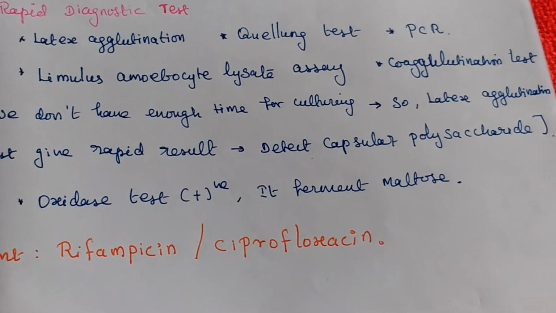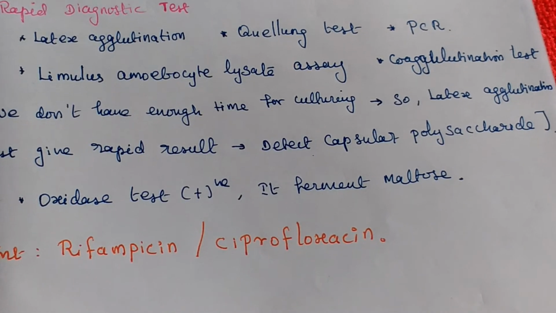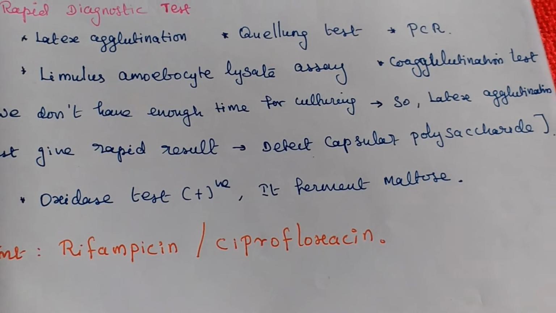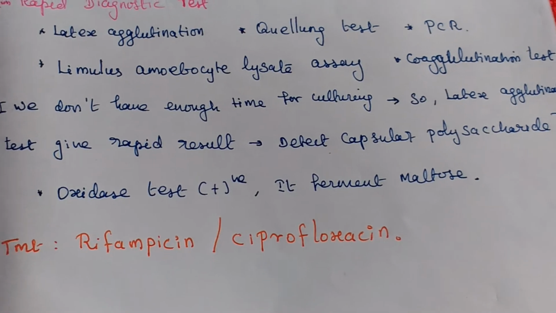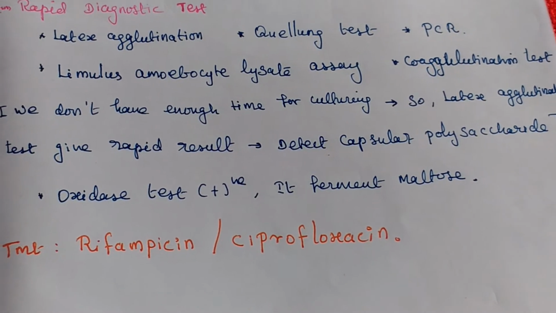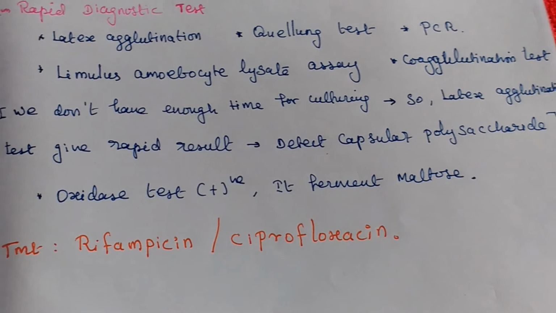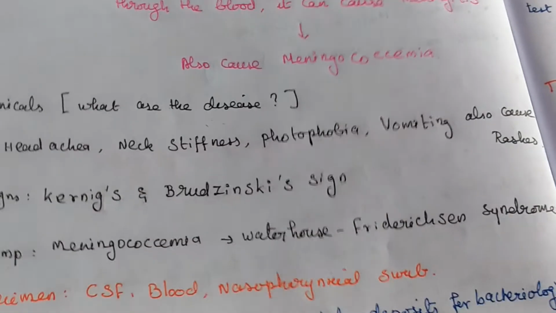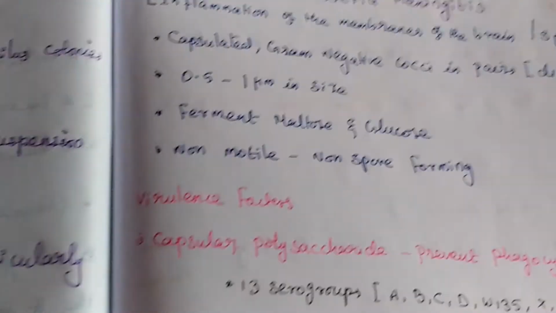Biochemical test we already know: this one is oxidase positive and it can ferment maltose and glucose. For treatment purposes we are using rifampicin and ciprofloxacin. Now we see the summary of Neisseria meningitidis.